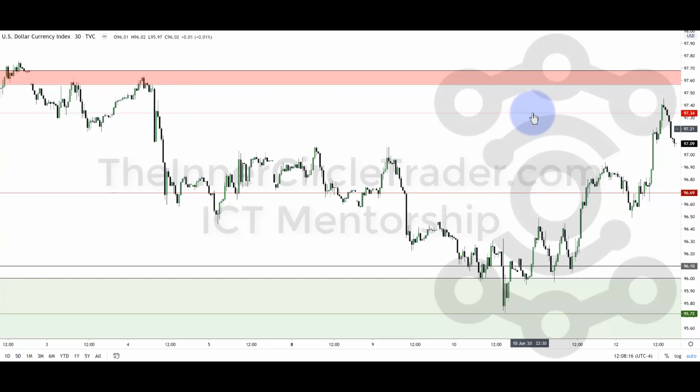All right, revisit these two levels now with me. These are our BISI levels from the daily chart. We traded back up into it, inside the range between the high and the low of that BISI, and then we went lower. Look where it goes into. This. Now, people that understand some of the things that I teach will think that, okay, well, it's going to come all the way back down and fill all this in. No, it should not do that. This back and forth price action in here, that's a nice, efficiently balanced price range.